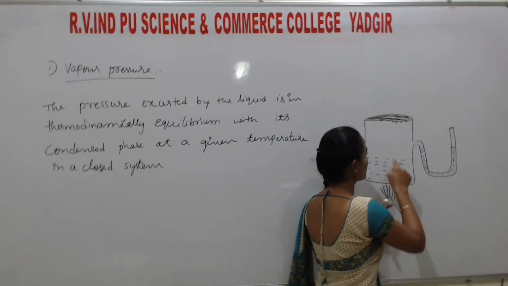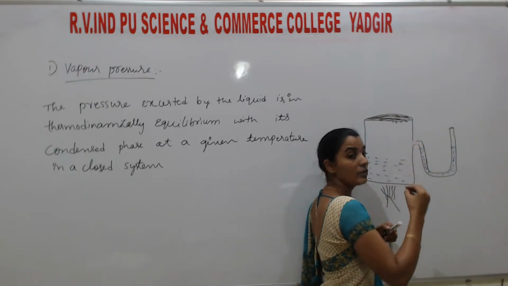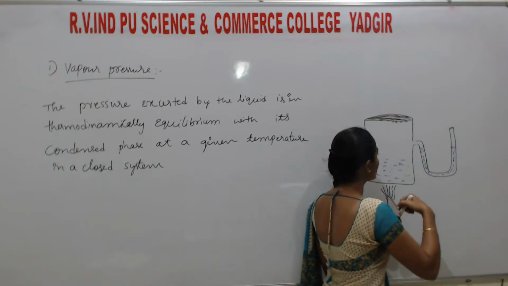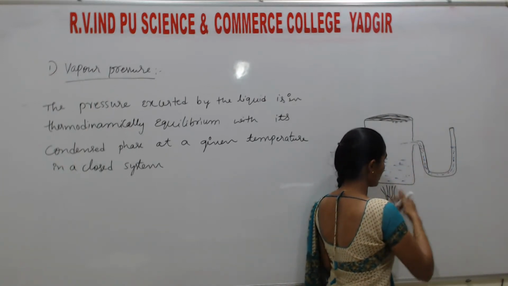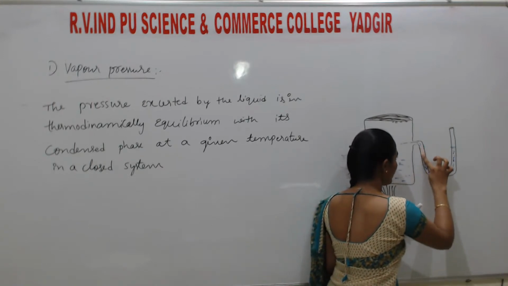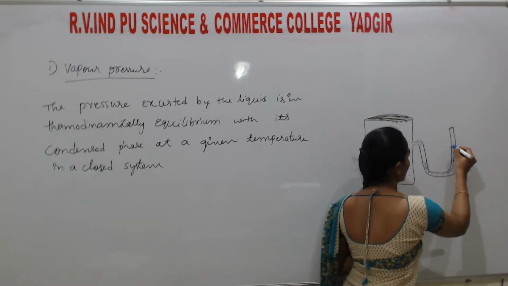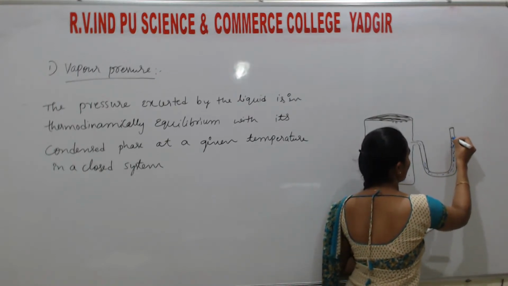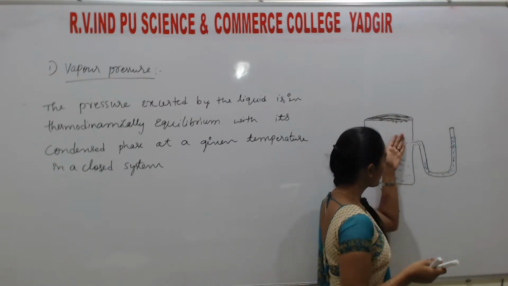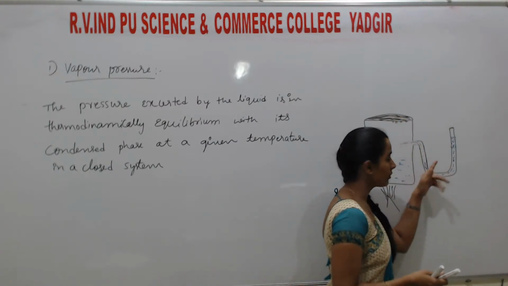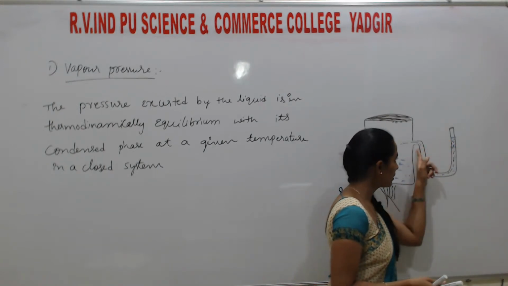So initially here also, the pressure created within this vessel tries to come out. Then what happens? It pulls this away. So then the liquid moves from here to here. Pressure increases means this pressure tries to pull this liquid. Here the initial position is here, later from here to here.